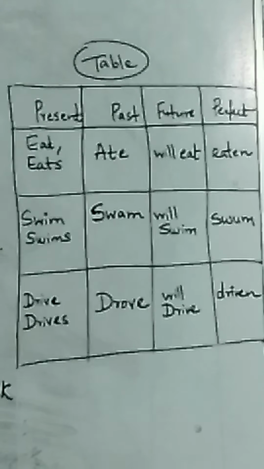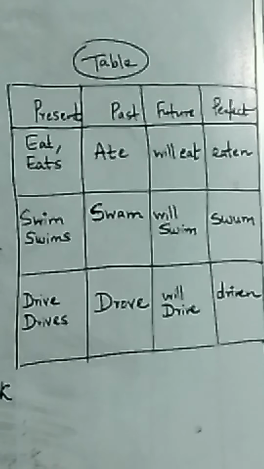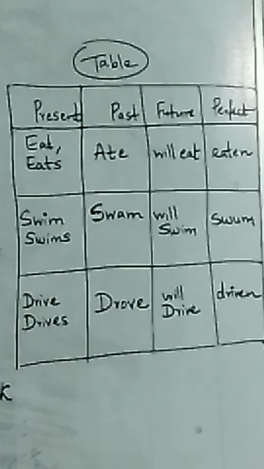For eat it will change into eaten, E-A-T-E-N. So he has eaten his apple for breakfast, or they have eaten their apples during breakfast. So eat, ate, will eat and eaten.